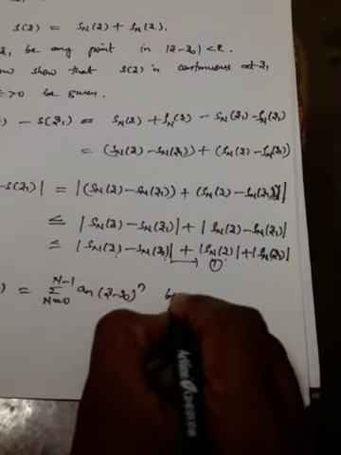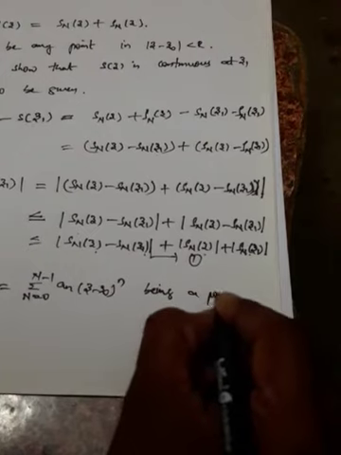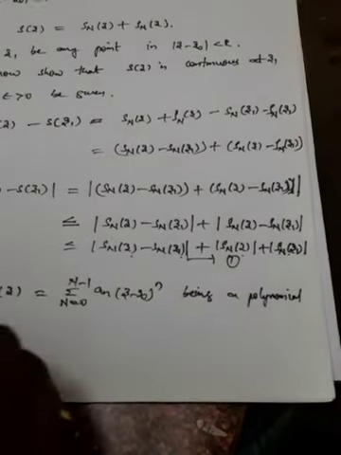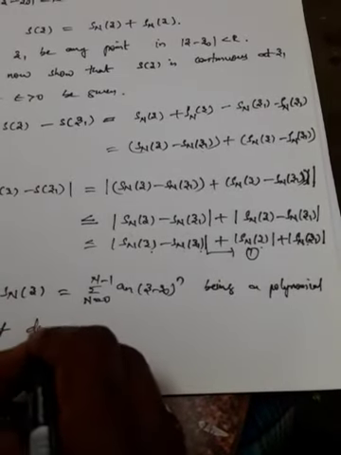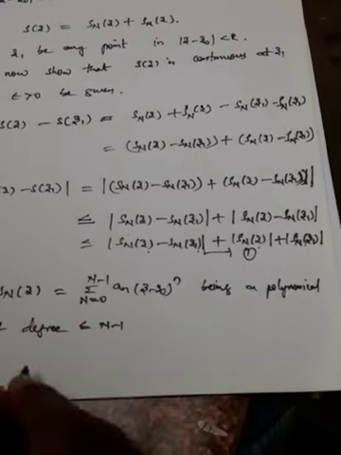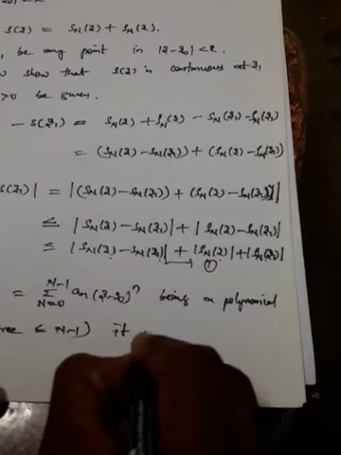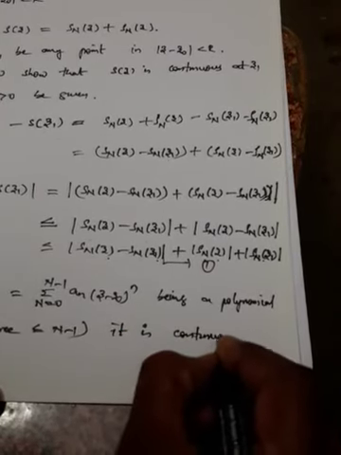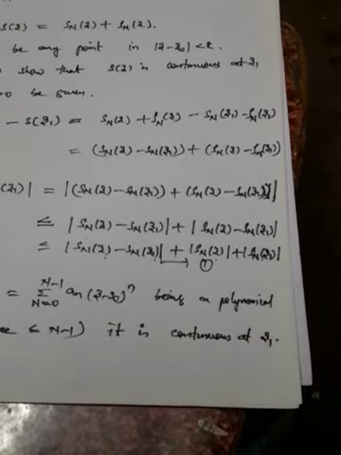Being a polynomial of degree less than or equal to n minus 1, it is continuous at some z1. It is continuous at z1.